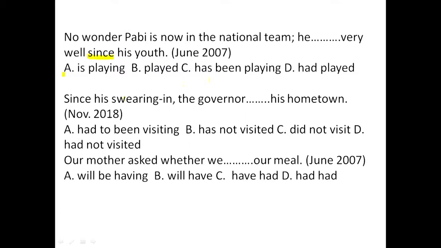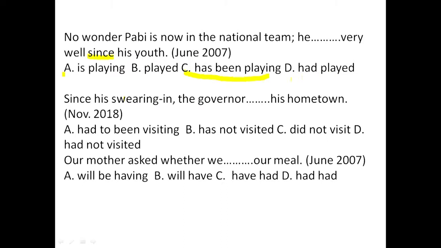C: has been playing. So he has been playing very well since his youth. Of course, C is our answer for an activity that began in the past and is still ongoing. So of course, he has been playing very well since his youth. That's the idea actually, for an activity that began in the past, in this case since his youthful stage until this time, is that kind of good player.